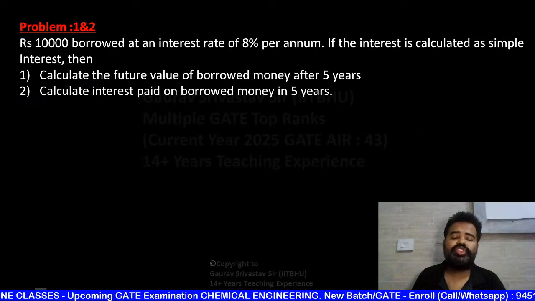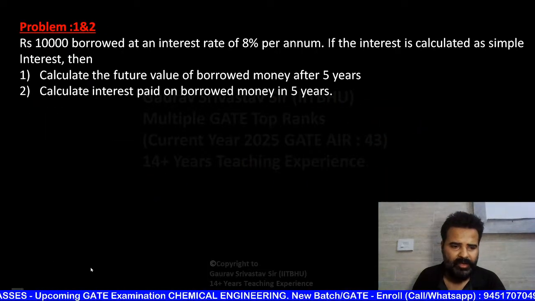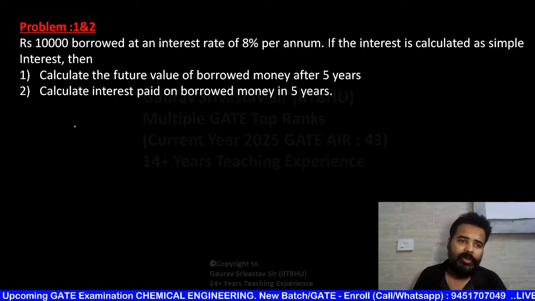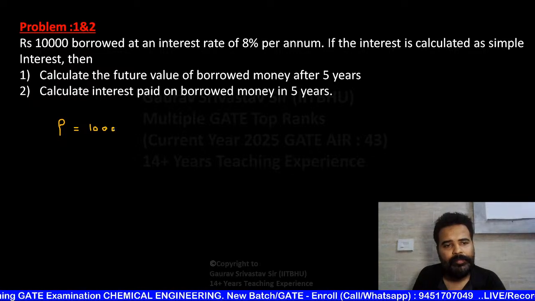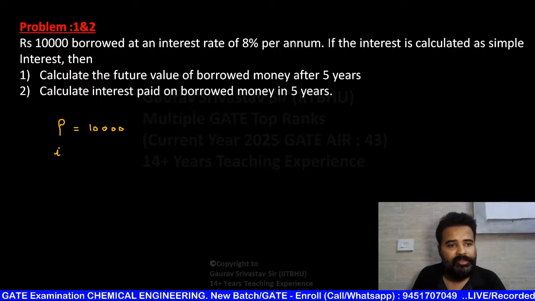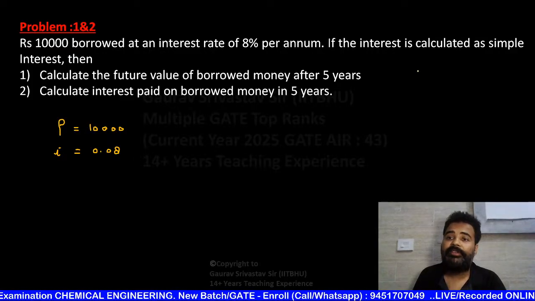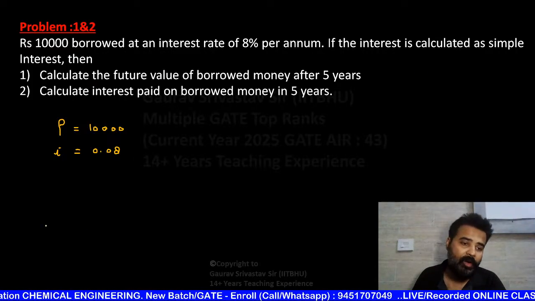Now see question number 1 and 2, it's very very easy question here. So आप मेरे साथ लगाते हुए चलो फटाफट. हाँ, आसान है. 10,000 borrowed at an interest rate of 8% per annum. That means the principal amount here given is 10,000, and interest rate is 8% per annum, that means 0.08. If the interest is calculated as simple interest, calculate the future value of borrowed money after 5 years.